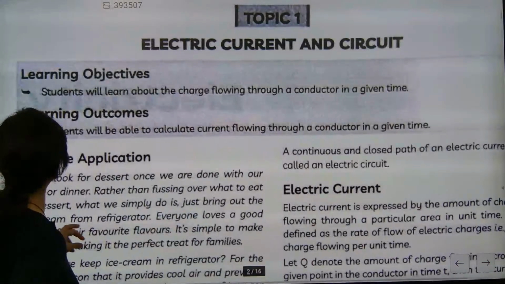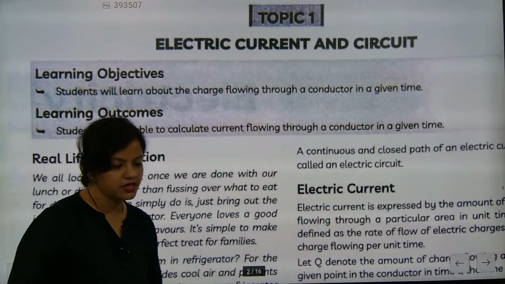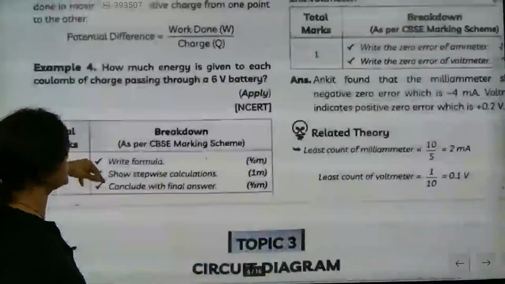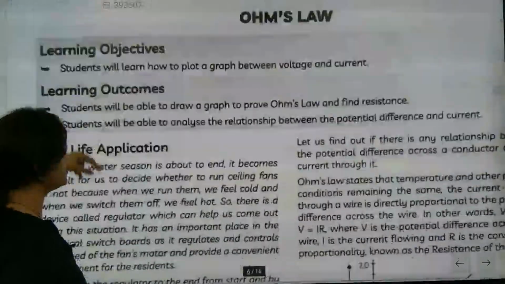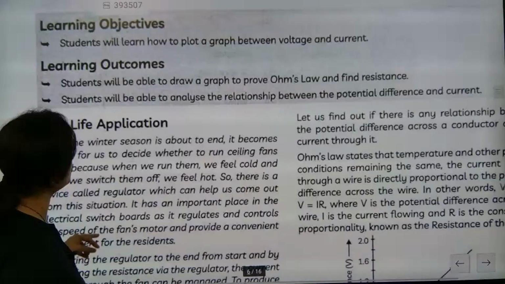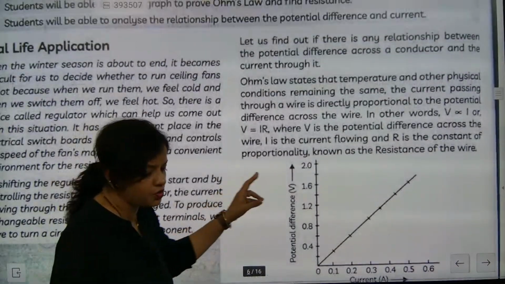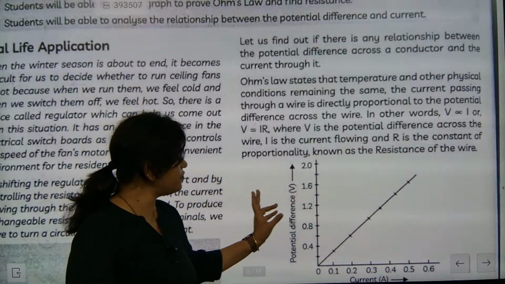Electrical current and circuit, we are going to talk about this. So this part, the real life applications, we have already seen these sections. We will go to the section which is very important, Ohm's law. Look, there are many real life applications and diagrams given related to Ohm's law, like this one, V is equal to IR.